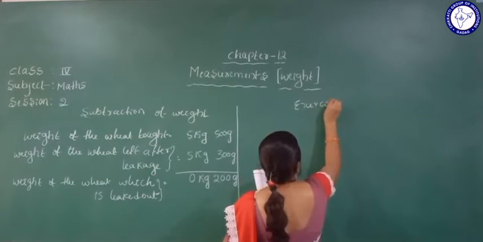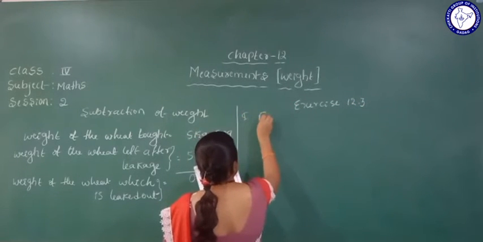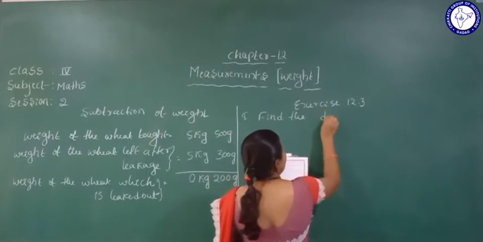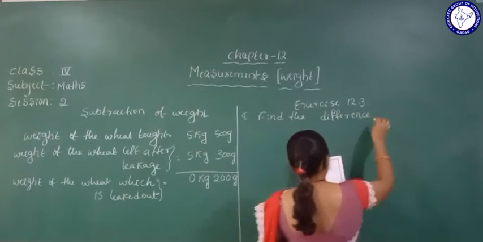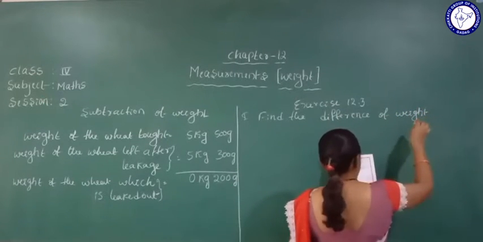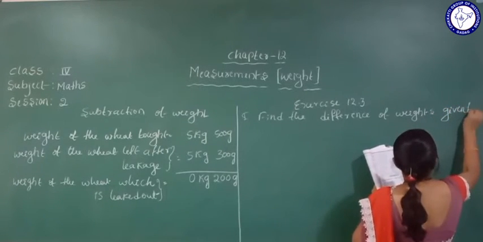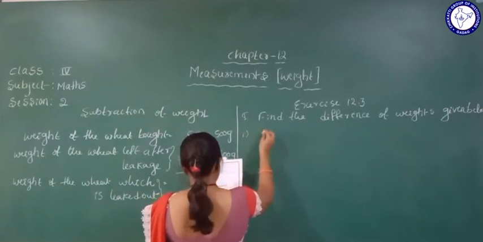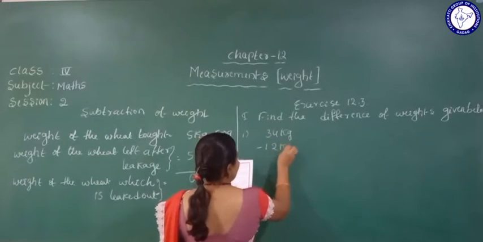Exercise 12.3. First question: find the difference of weights given below. First one: 34 kg minus 12 kg.